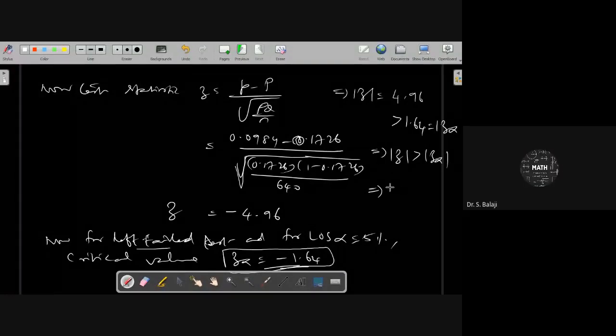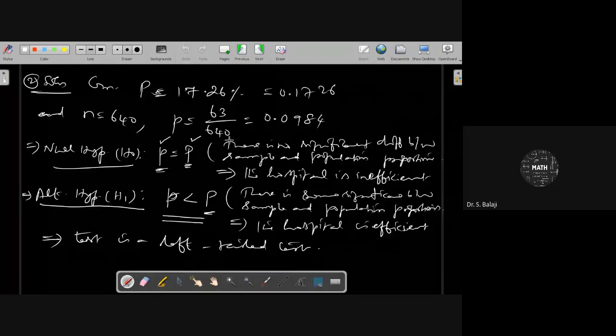Reject H naught. Reject H naught means your implicit meaning is that accept H1. Accept H1 means what about your implicit meaning here? The hospital is efficient.